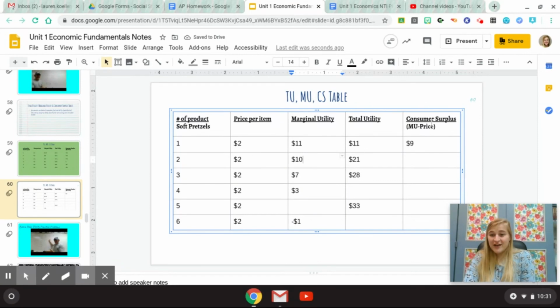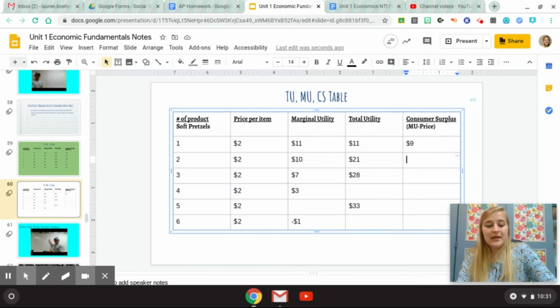Okay, so now I have marginal utility and I have price. I can figure out that consumer surplus very easily. So let's get going. The consumer surplus is marginal utility minus price. 10 minus 2. My consumer surplus on this one is 8. I would pay $8 more than what it's worth because I still love pretzels. Buy my second pretzel.